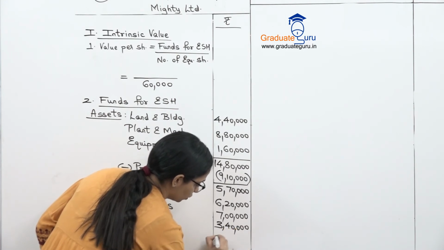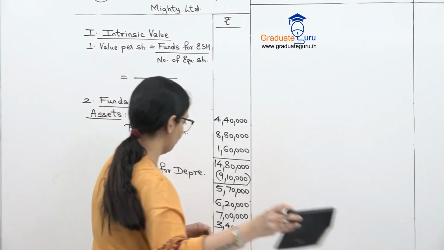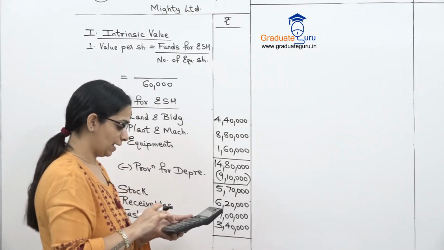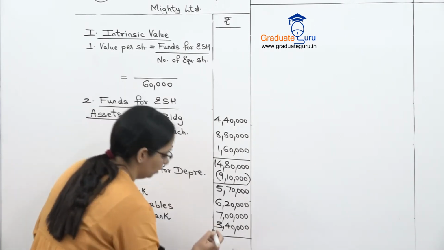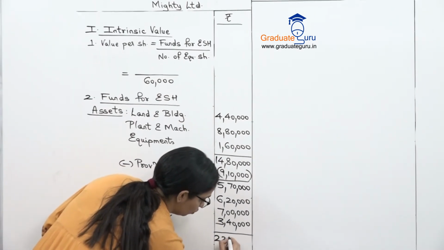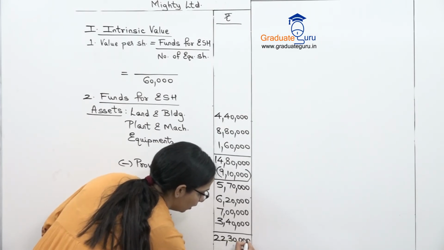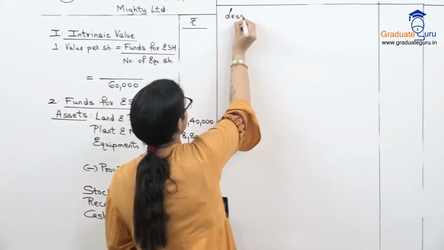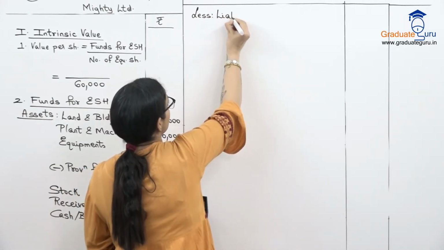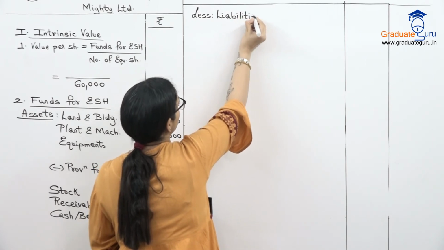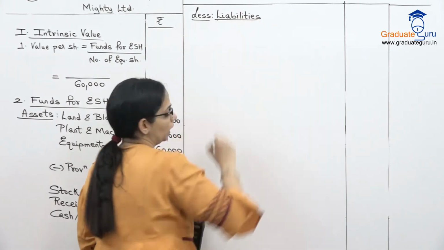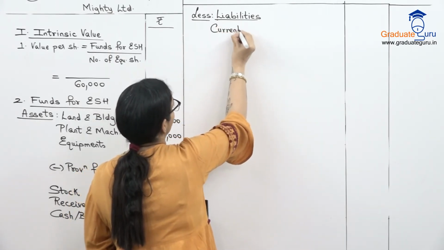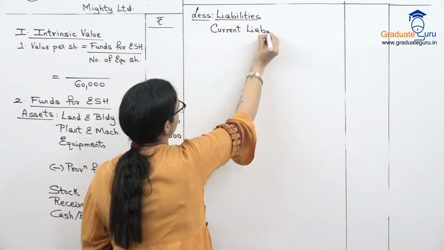So now we'll take a total of all our assets. So with 5,70,000, I'll add 6,20,000, 7 lakhs and 3,40,000. We get 22,30,000 as our total assets, and from this I'll subtract the liabilities. Depreciation हमने already subtract कर दिया है, so don't repeat that over here. In liabilities, we'll take current liabilities of 2 lakhs. I'll write in the inner column first.